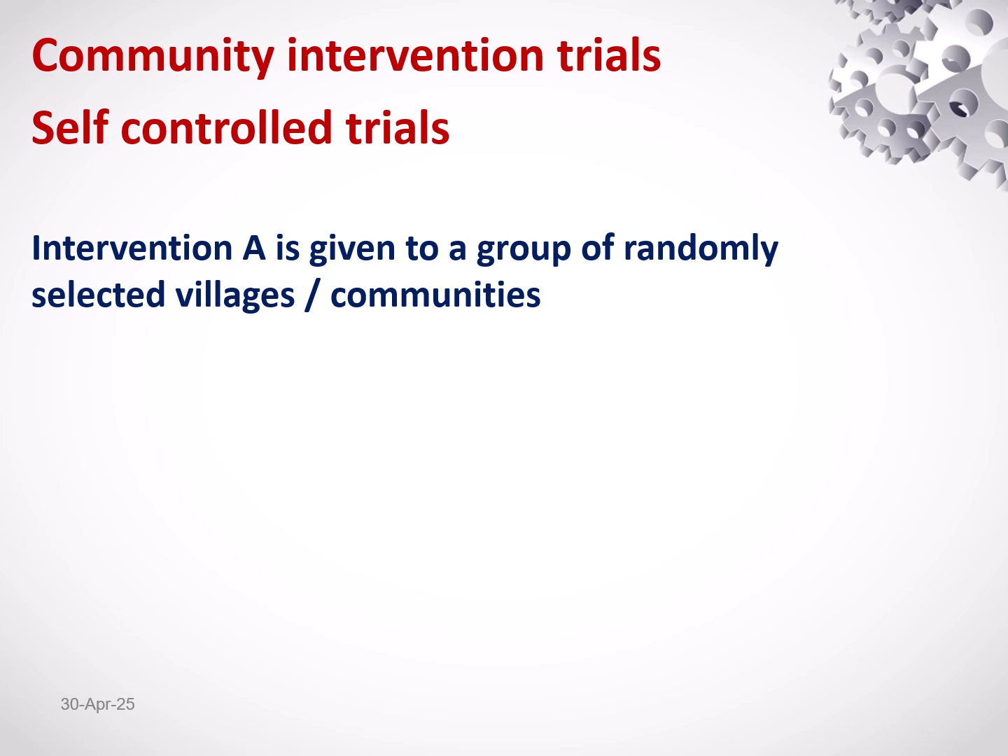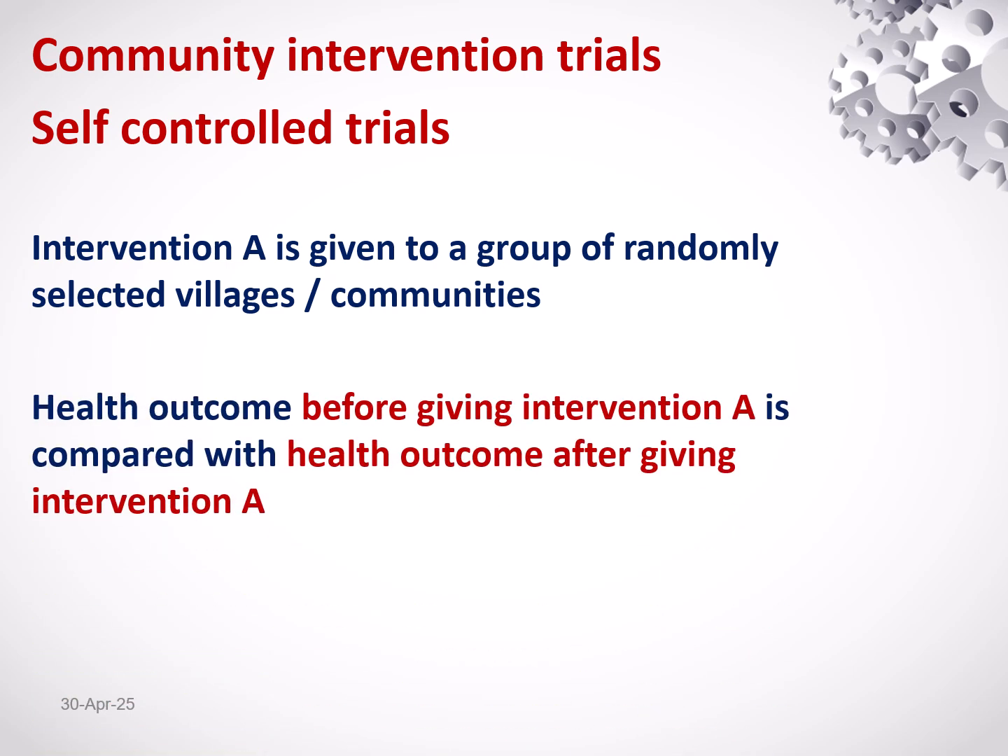Self-controlled trial. Intervention A is given to a group of randomly selected villages or communities. Then the health outcome before introducing intervention A is compared with the health outcome after introducing intervention A. That is known as a self-controlled trial. Intervention A is introduced and the health outcome before the introduction of intervention A is compared with the health outcome after the introduction of intervention A.